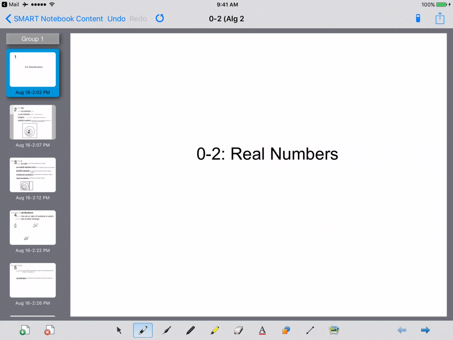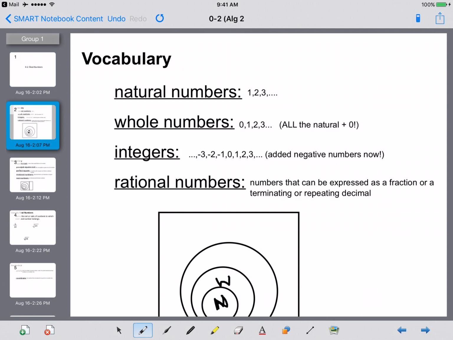Welcome to our review chapter 0, lesson number 2, real numbers. So we're going to start off with some vocabulary, and you can see that I already wrote in here, so I'm going to erase that. We have natural numbers, whole numbers, integers, and rational numbers.